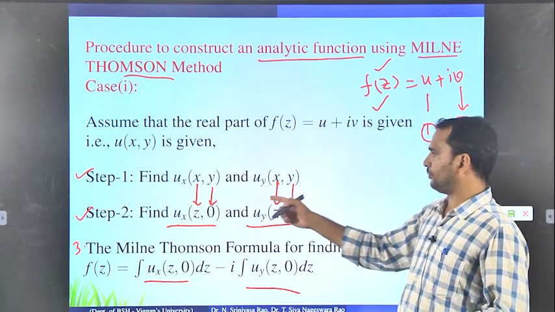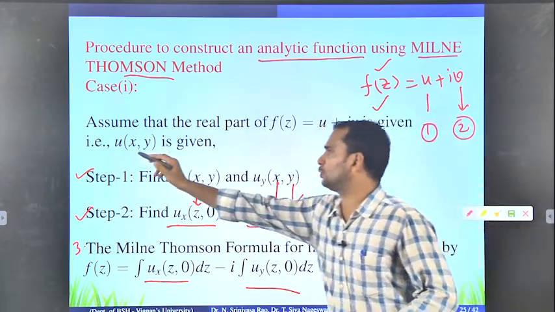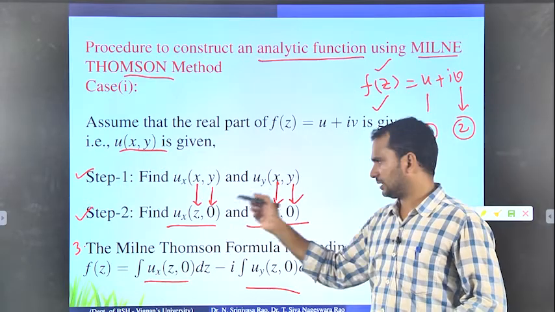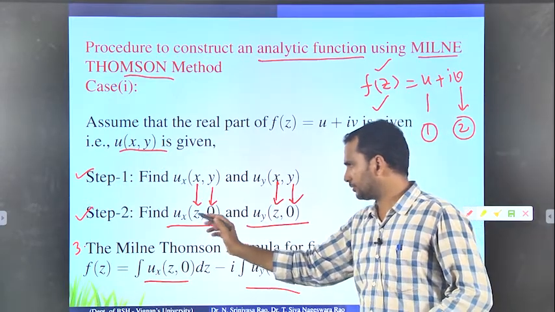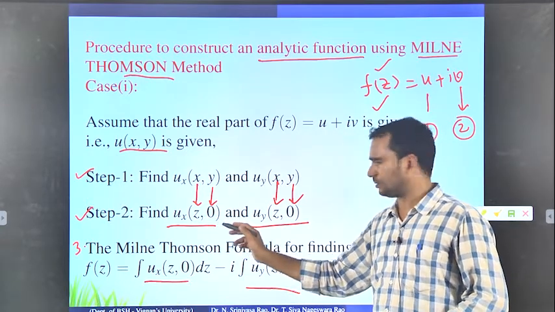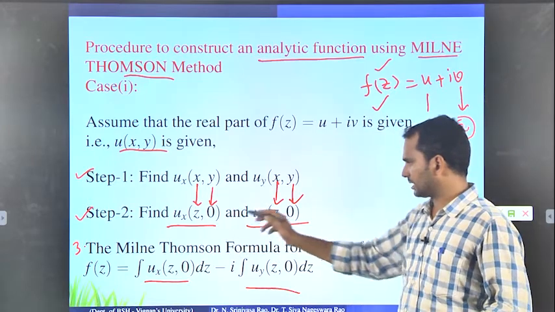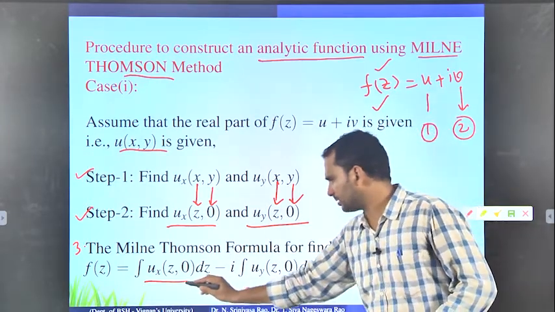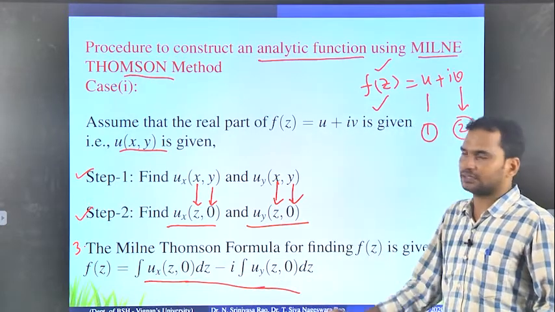In step 1, u is given, they will give you the u value, and you have to find ux and uy. In the second step, in the place of x you substitute z, and in the place of y you substitute 0. Then you will get ux of (z,0) and uy of (z,0). And in the third step, you have to remember this formula always. There is no other way.